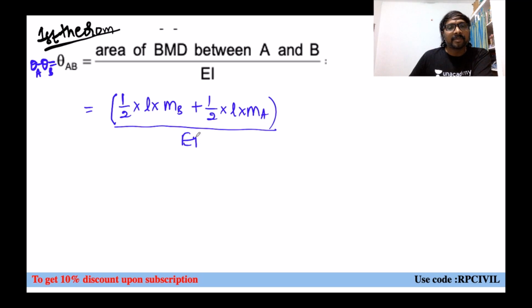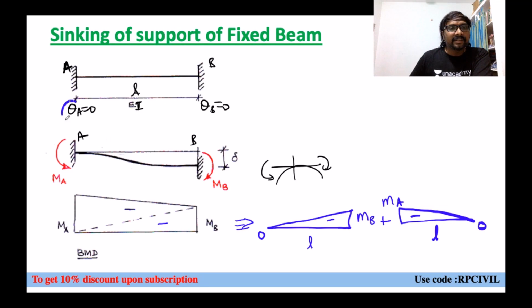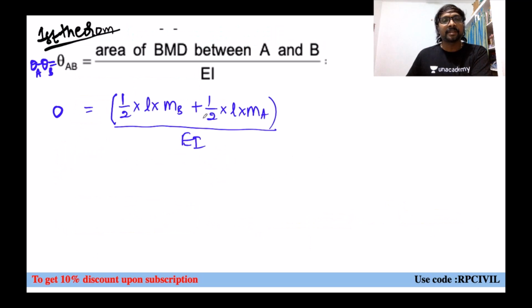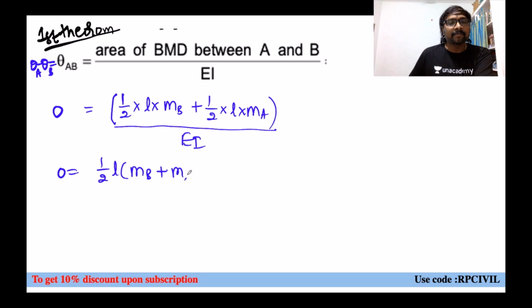But what is this value? Theta A minus theta B. Theta A is 0, theta B is 0. So theta A minus theta B, 0 minus 0, 0 only. Yes. And if you just simplify this, EI will go that side, it will become 0. 0 into EI will become 0. So 0 equals, if you take half into L common, MB plus MA. What it implies? So this 2 will go that side, 0 into 2, this L will go that side, 0 by L, 0 only. So MB plus MA equal to 0.